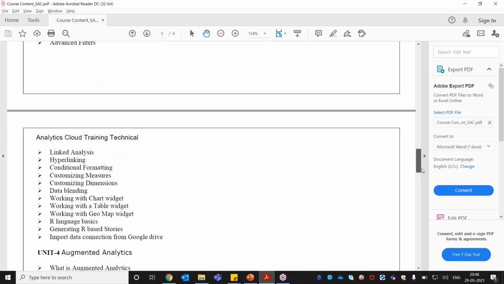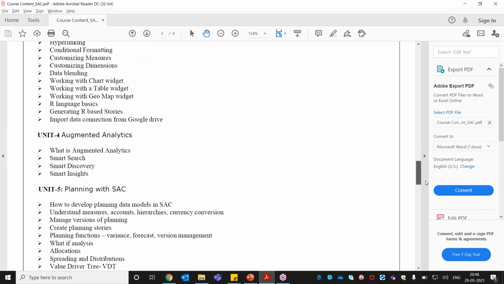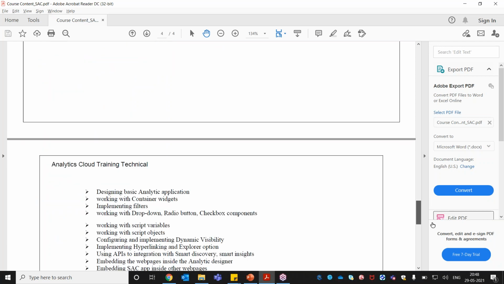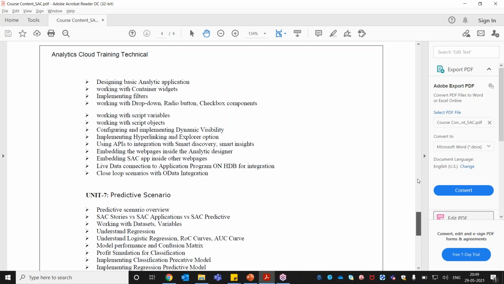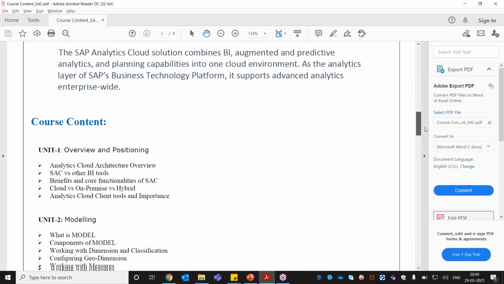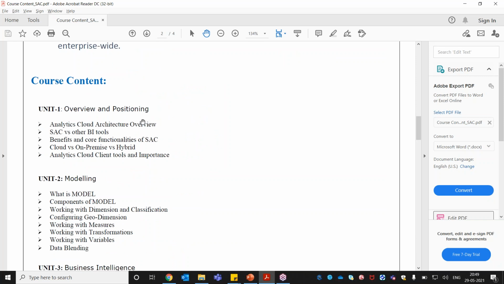All the features here, we are going to do hands-on on each and every feature. Similarly for planning, then augmented analytics, analytical designer, predictive scenario cases, and administration. Every topic we are going to cover, and this is what we are going to cover in our entire course. This course is going to be 80% hands-on and 20% theory. We need to understand the first unit so that we understand this tool in detail: why we need SAC, what the features, functionalities, and benefits are. We are going to understand that in unit 1, and from unit 2 onwards we have everything hands-on in our system.